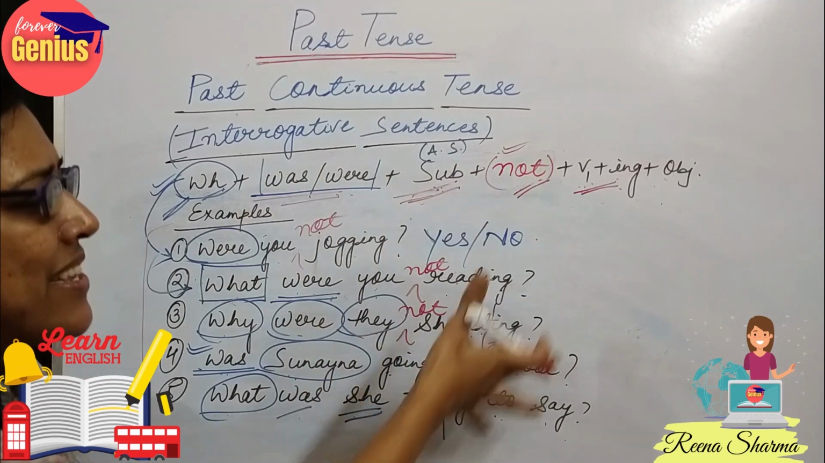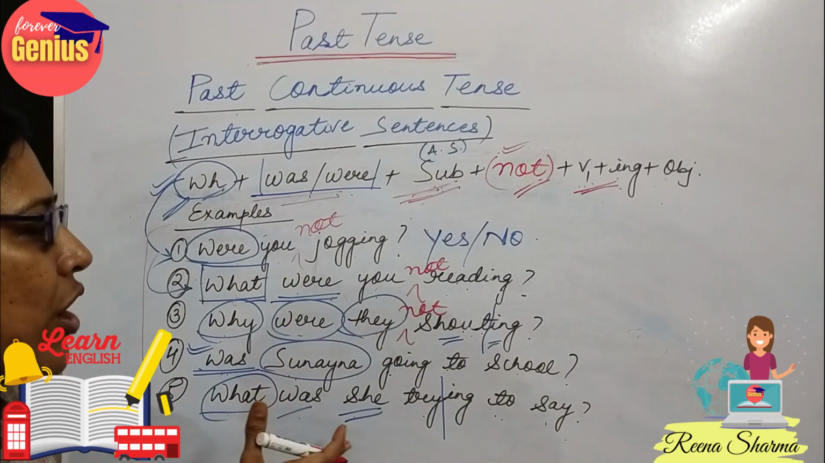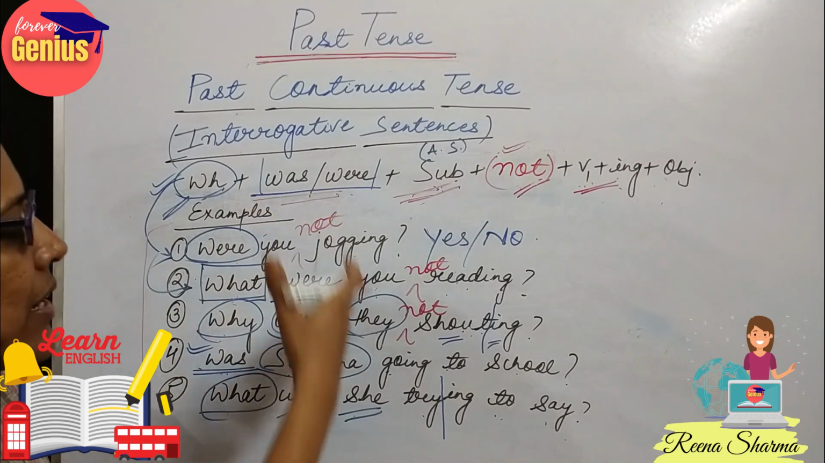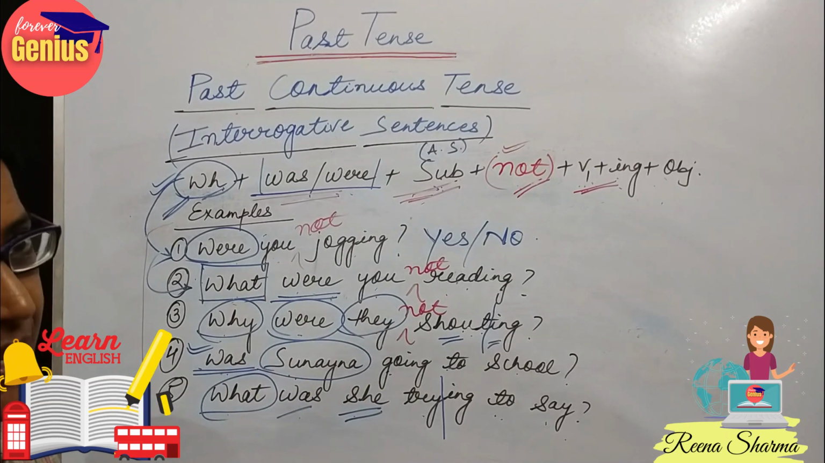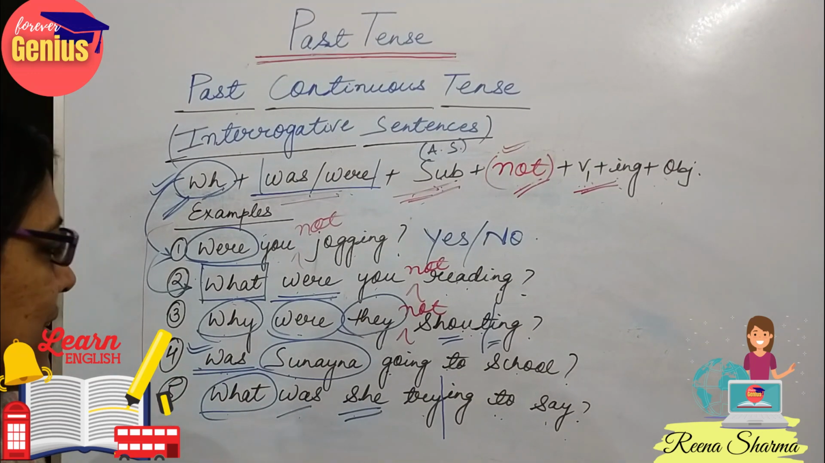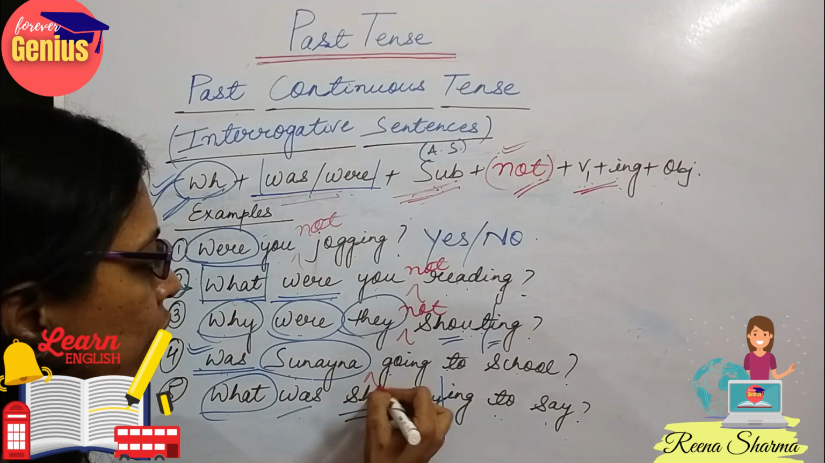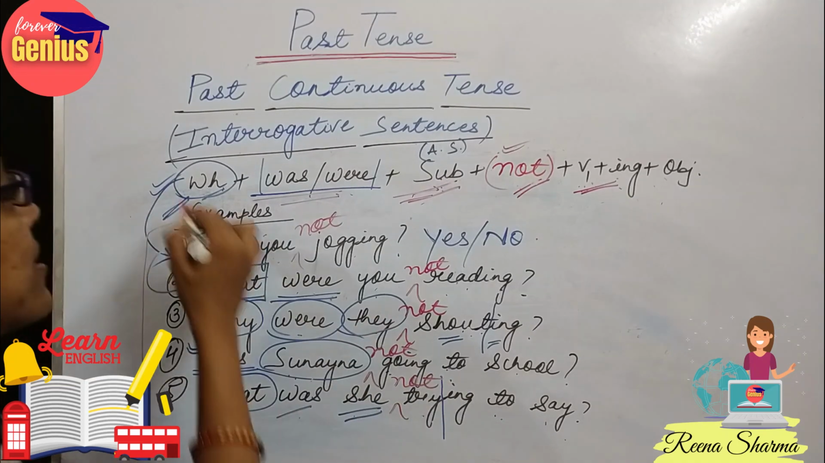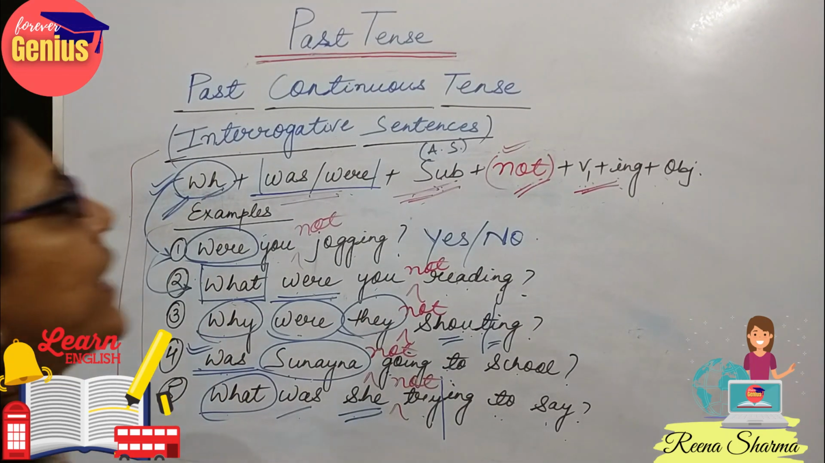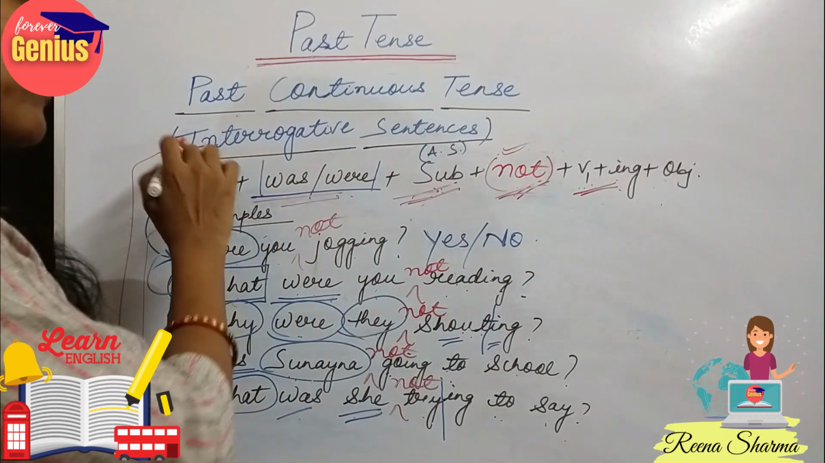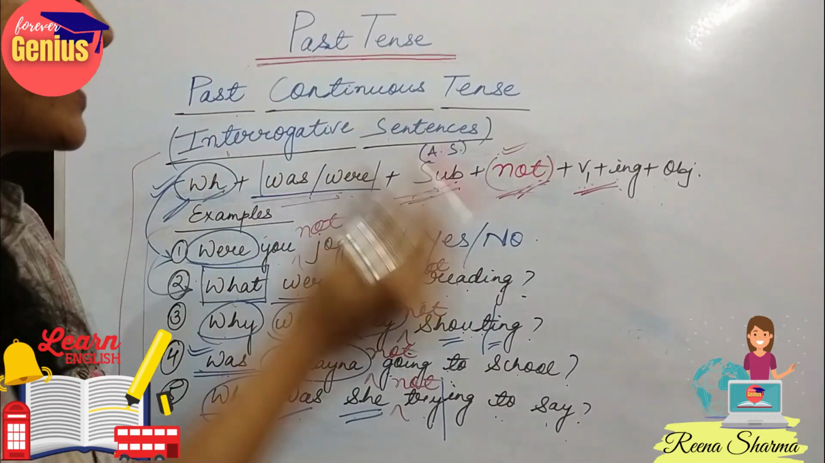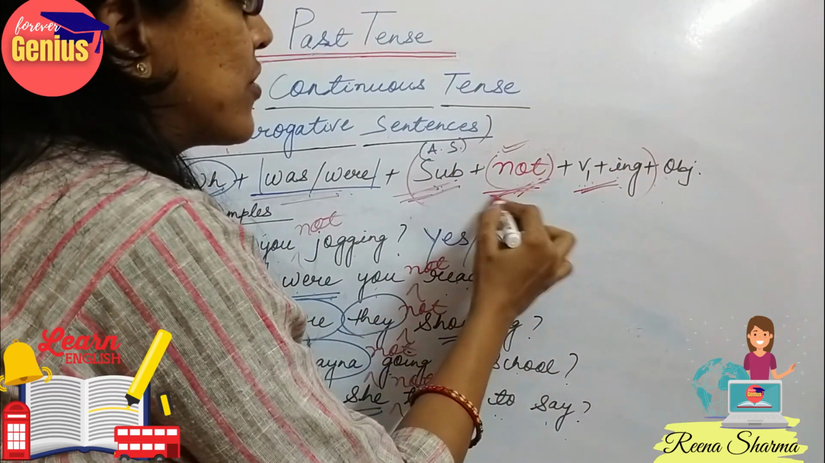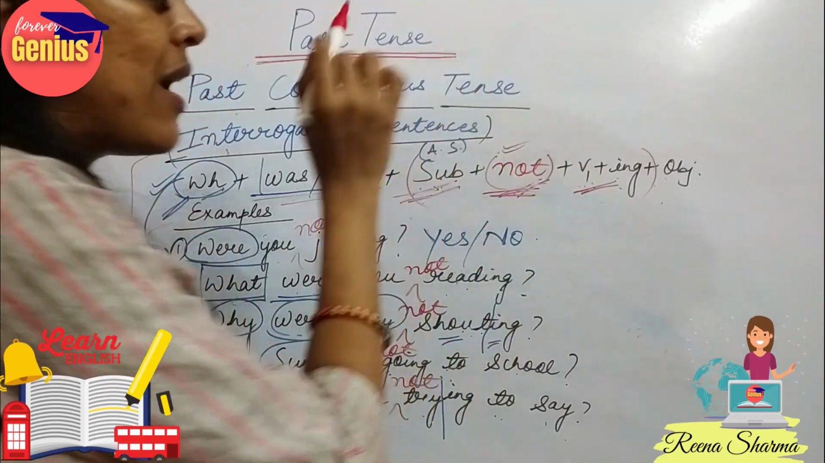The meaning of the sentence is totally changing when we are using the word not. But when we deal with other examples, we will understand the concept with practice, so that it will improve us. Was Sunaina not going to school? What was she not trying to say? So see, when we simply add not to it, it becomes an interrogative sentence in a negative format. So remember that not is used after the subject and before the main verb.